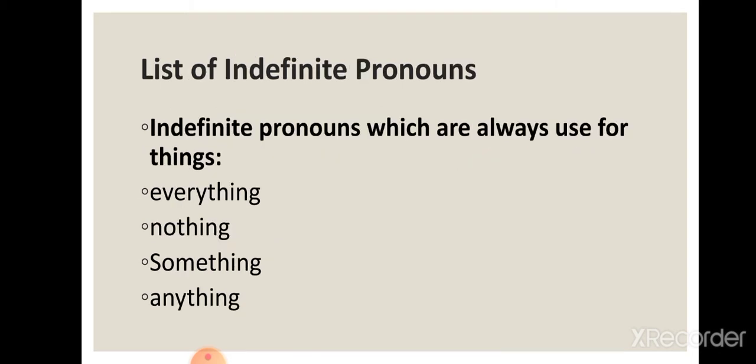List of indefinite pronouns. Indefinite pronouns which are always used for things: everything, nothing, something, anything. So these are the indefinite pronouns which are used for things which are not specific.